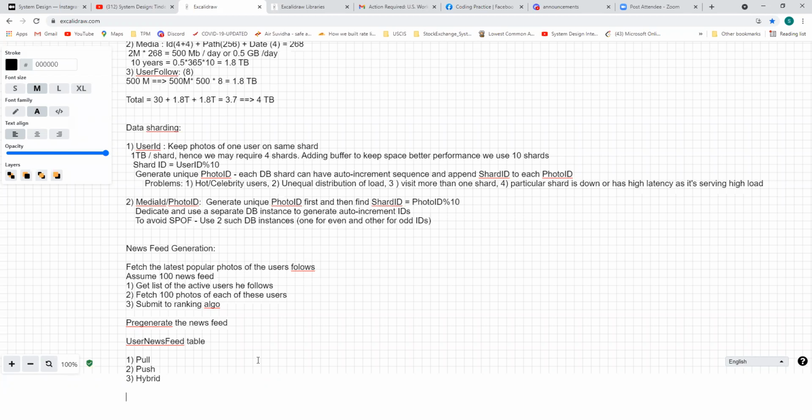So if we do the news feed creation for a photo ID based on some time, something like an epoch time, instead of using a photo ID the way we were doing earlier, we use a photo ID which will have an epoch time and also an auto-incrementing part. So we divide the photo ID into two parts. One will be the epoch time.